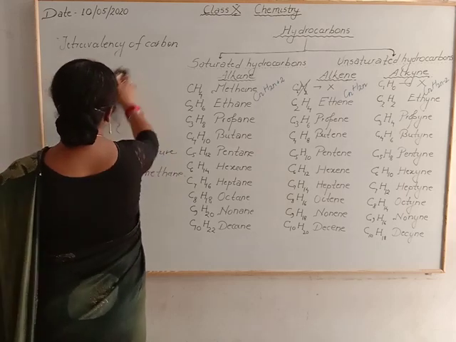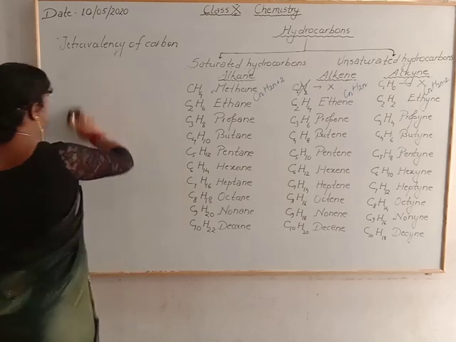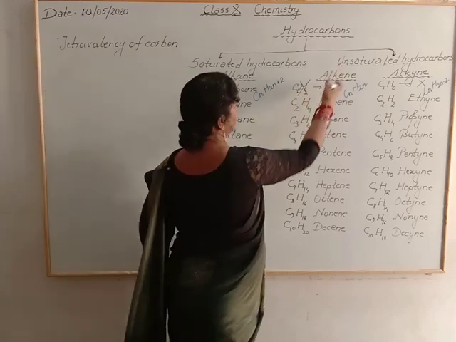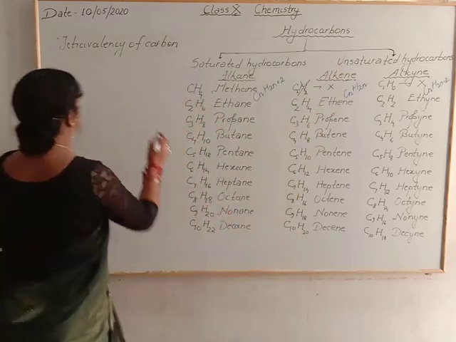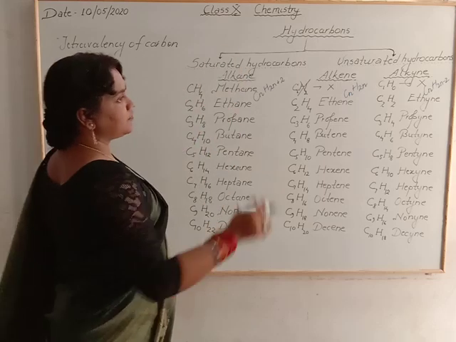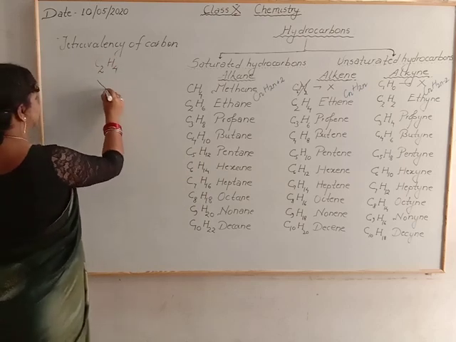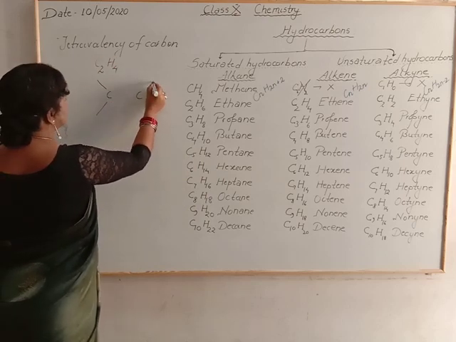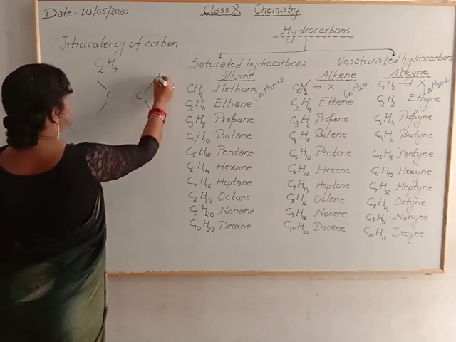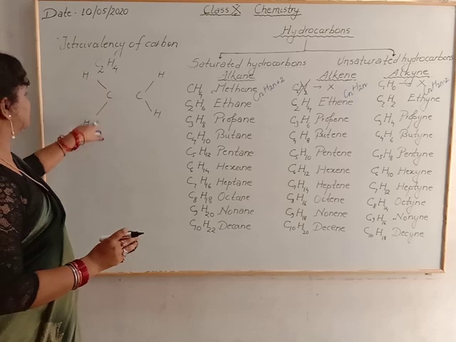In the case of ethene, you can see that there is one double bond. Now see the first member of alkene, which is C2H4. Each carbon contains 2 hydrogens. Now this carbon contains only 2 bonds.